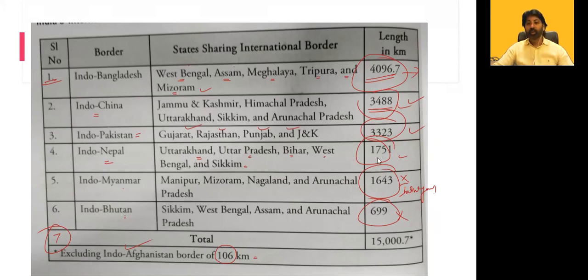And Indo-Nepal, only this year, only in one particular pocket in one district, there was a dispute. Probably this will be solved soon. Okay. We don't have major issues with Nepal. Same way with Myanmar. So the major border tension is primarily with Indo-China and Indo-Pakistan. So any doubts so far in this?